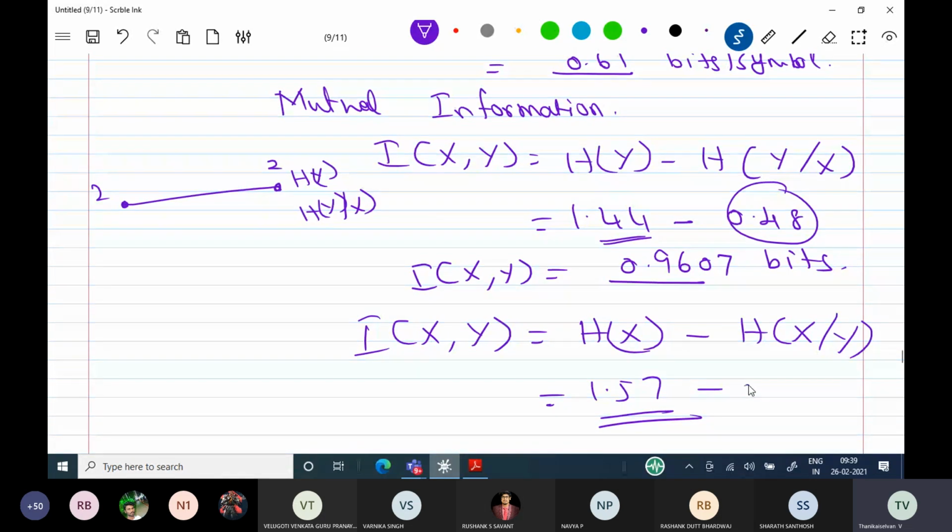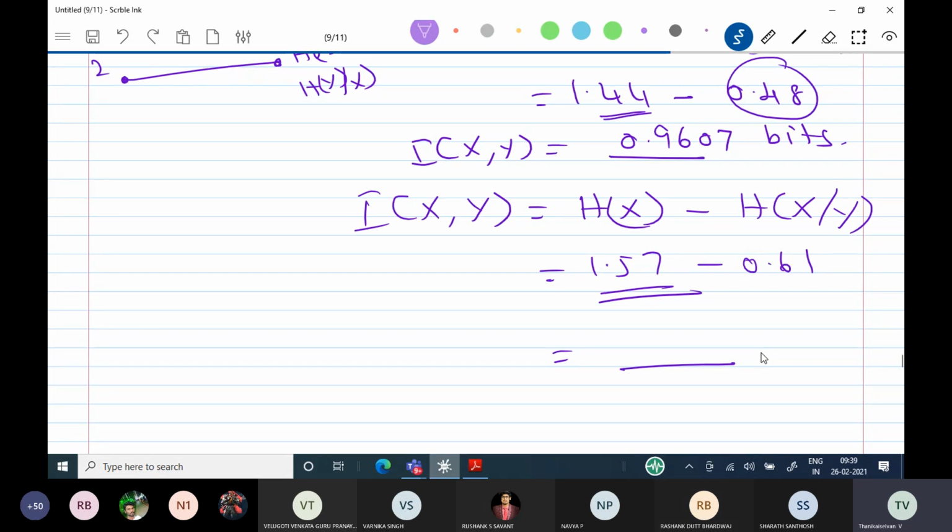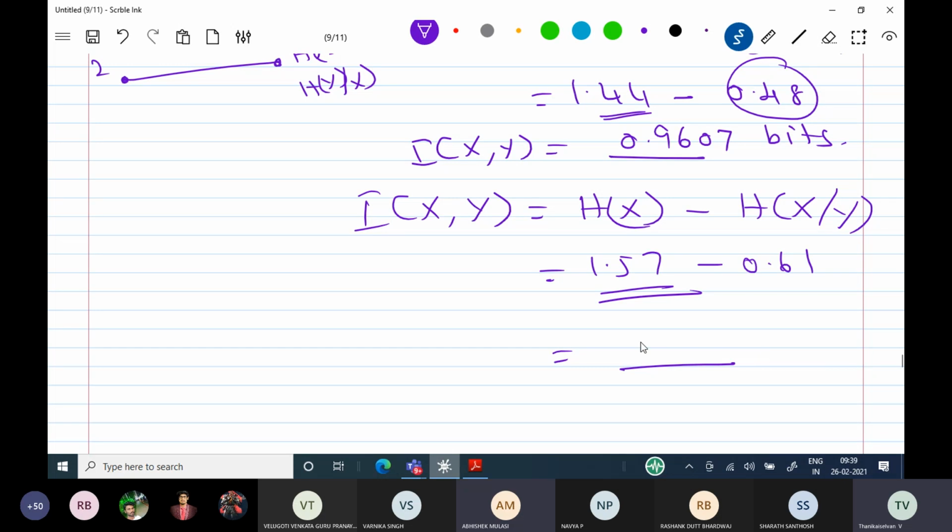What is the answer? Calculate and then tell me the other mutual information. 1.57, please calculate and then respond. Students, please, I am not happy because you are not telling any answer. 0.96, sir? 0.96, right? Yes, you see, 0.96 bits per symbol.